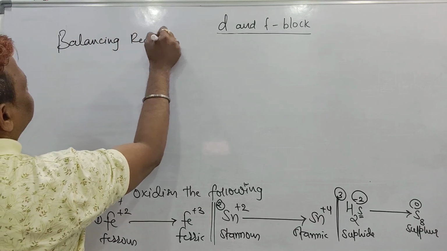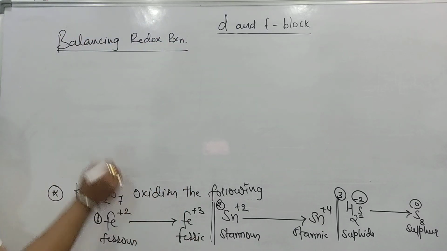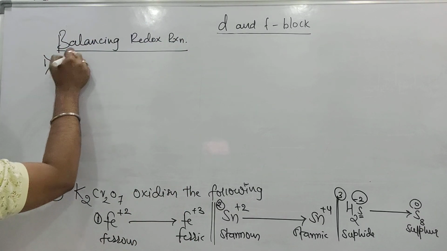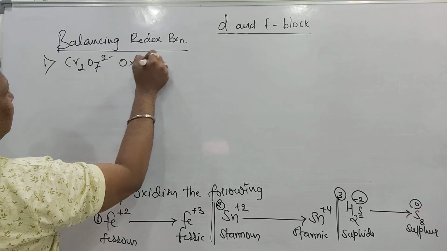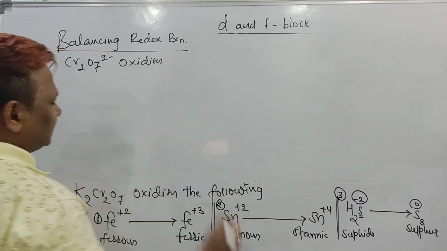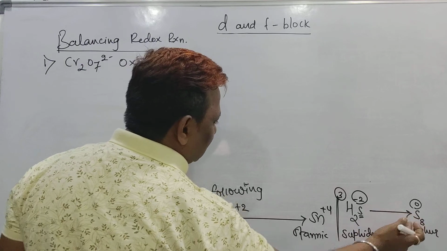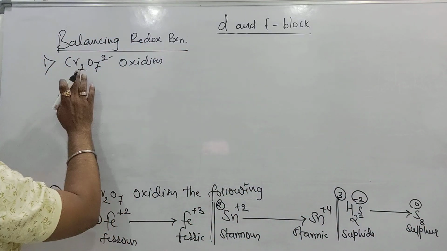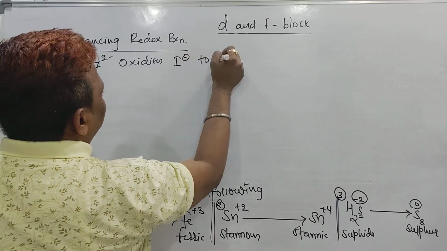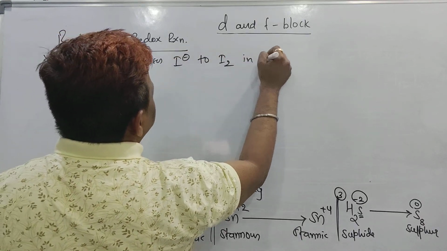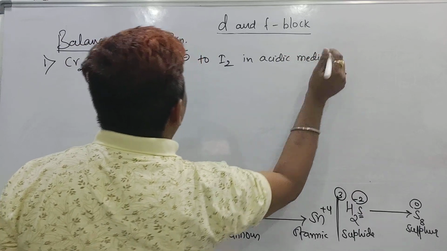the redox reaction part. Let us say the statement is given in this way: dichromate ion, K2Cr2O7, can oxidize anything you can take, ferrous to ferric, stannous to stannic, hydrogen sulfide to sulfur, iodide to iodine. I will take: dichromate ion oxidizes iodide ion to iodine in acidic medium. How to balance it? To understand that, just do one thing.